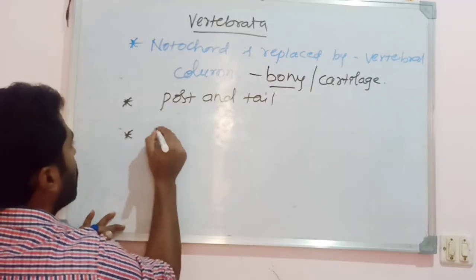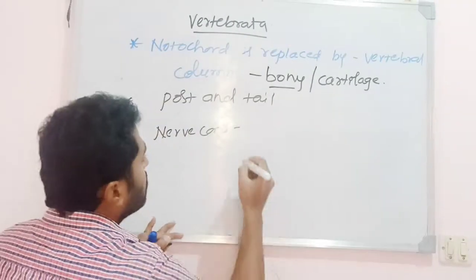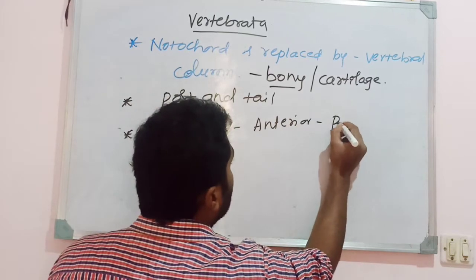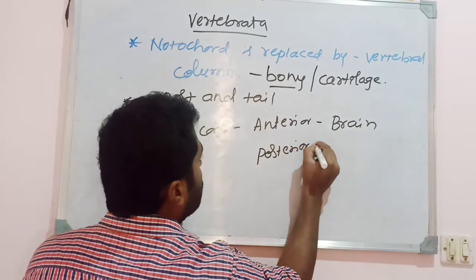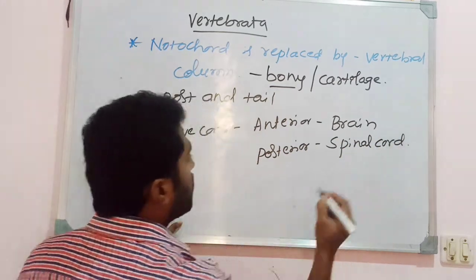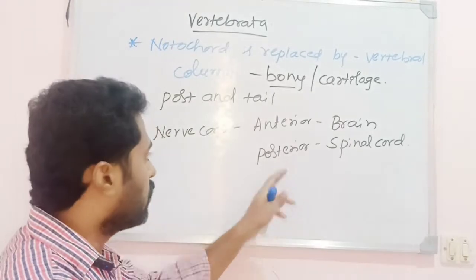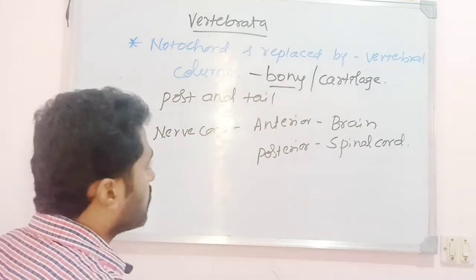And the presence of a dorsal tubular nerve cord. As I said earlier, the anterior part of the nerve cord expands as the brain, whereas the posterior region continues as the spinal cord. They have a dorsal tubular nerve cord that expands anteriorly into the brain and posteriorly runs as the spinal cord. So that is the next property of the subphylum Vertebrata.